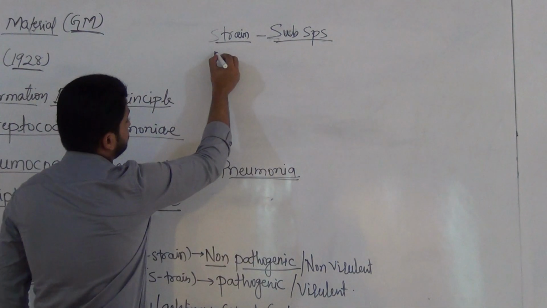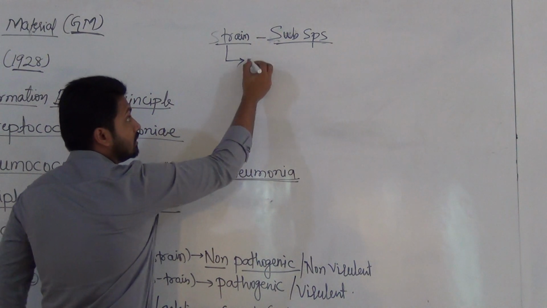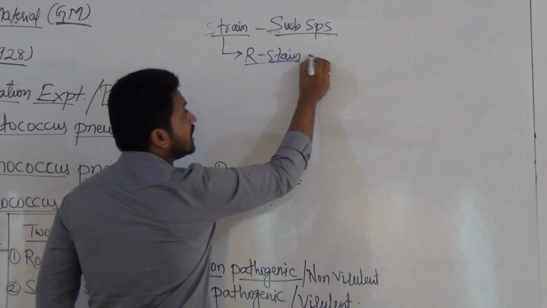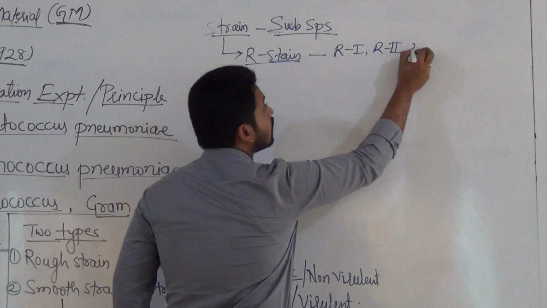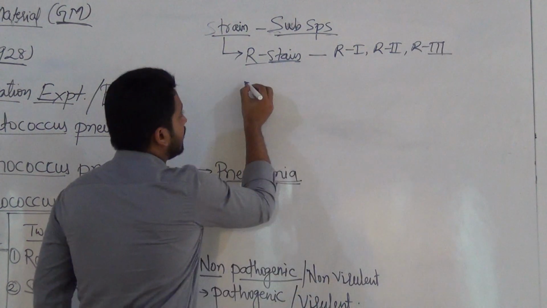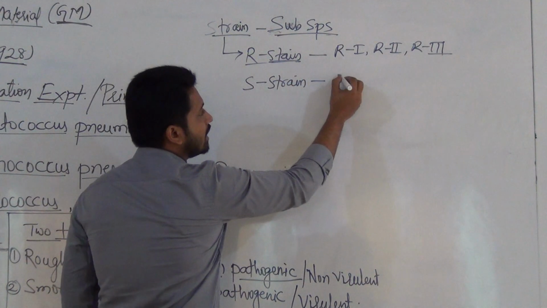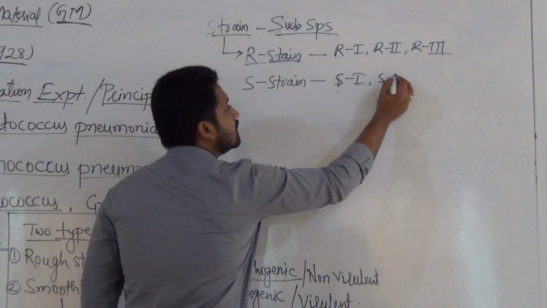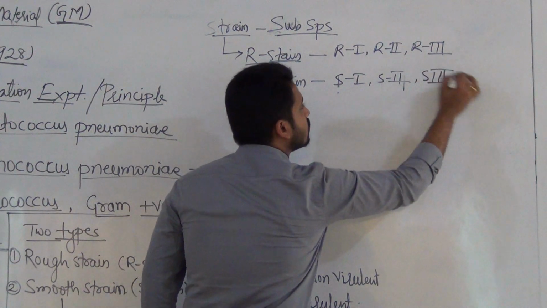After that, Griffith used the R strain, which is of three types again, R1, R2, R3, and likewise the S strain is also available in three types, S1, S2 and S3.